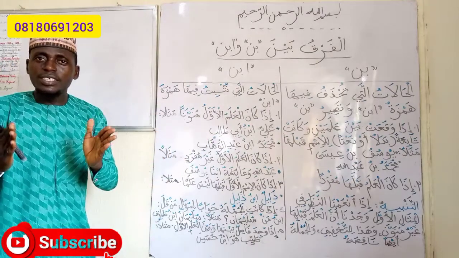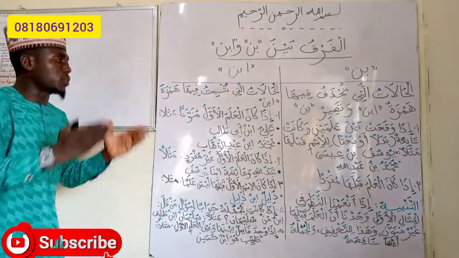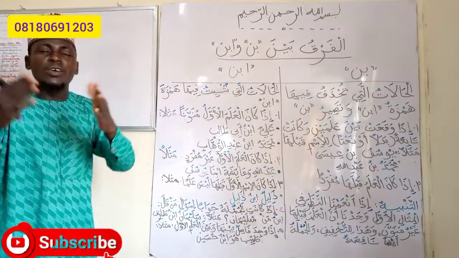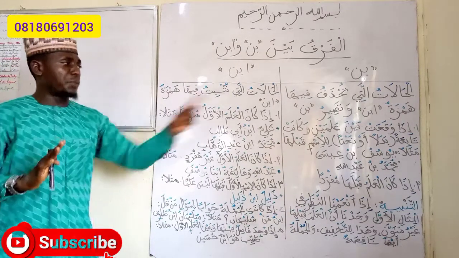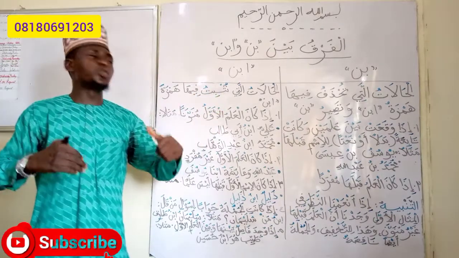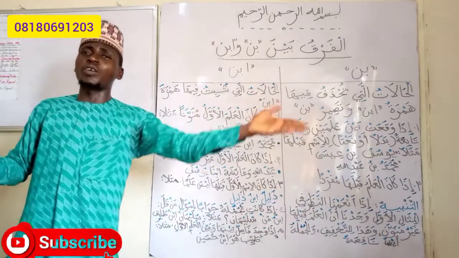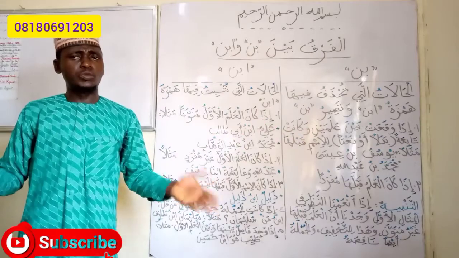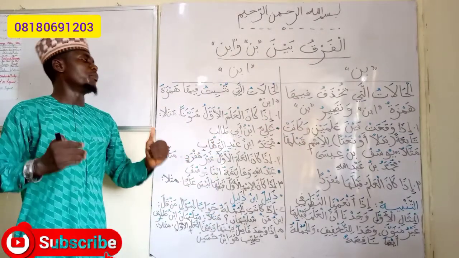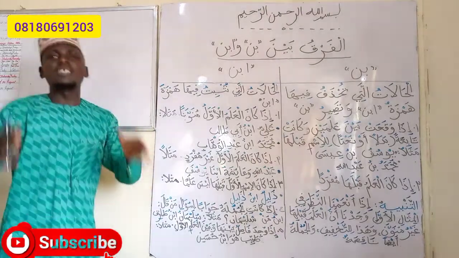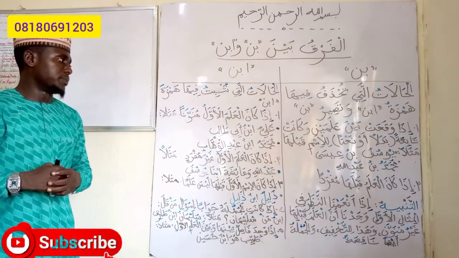Ali ibn Abi Talib is the son of Abu Talib. It is more meaningful compared to the first one that we said, Yusuf ibn Isa, Yusuf the son of Isa. What happens to him? We don't know. But here, Ali as a person, ibn Abi Talib, is the son of Abi Talib.